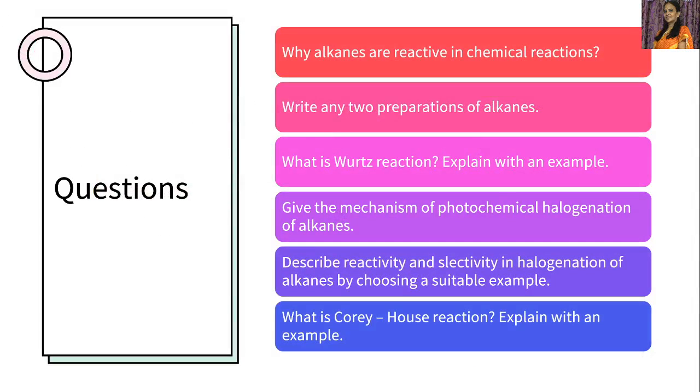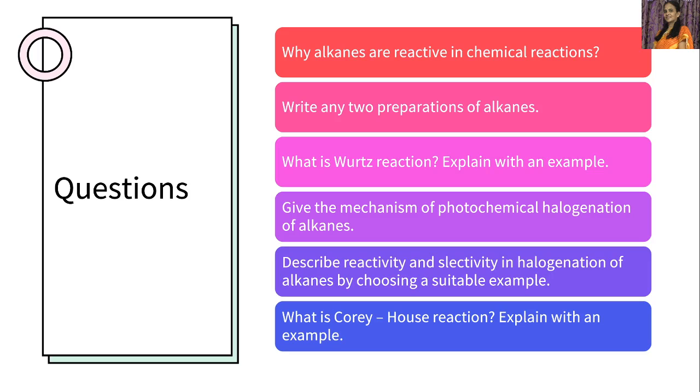Now, what are the different questions we come across in the topic which we have covered today? The first one is, why are alkanes less reactive in chemical reactions? As they do not have any functional group, they are less reactive. Write any two preparations of alkanes. Corey-House reaction, Wurtz reaction, from Grignard's reagent, Kolbe electrolysis, you can write any one. What is the Wurtz reaction? Explain with an example. For the Wurtz reaction, we should give the definition, equation and example.